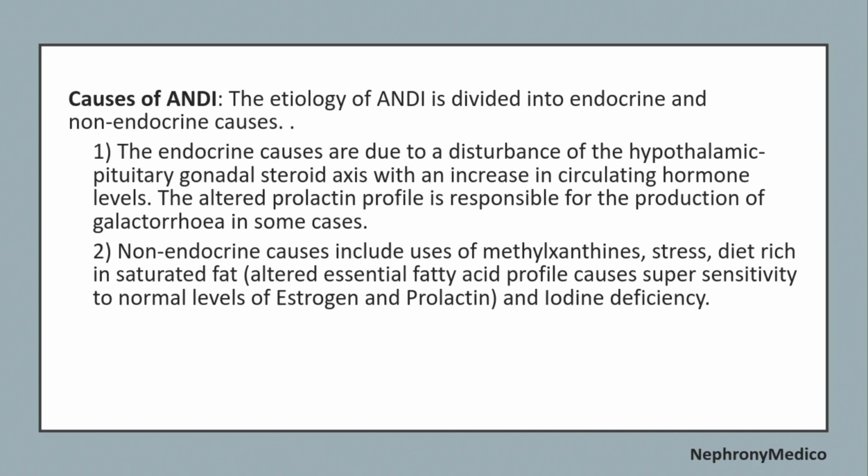Now, causes of ANDI. It is divided into endocrine and non-endocrine causes. The endocrine causes are due to disturbance of the hypothalamic-pituitary-gonadal steroidal axis with an increase in the circulating hormone levels. The altered prolactin profile is responsible for the production of galactorrhea in some cases.